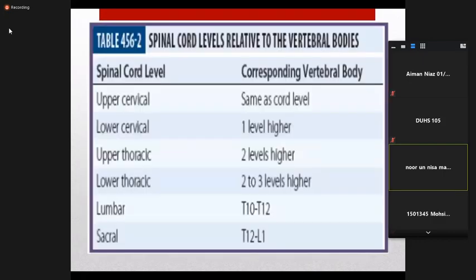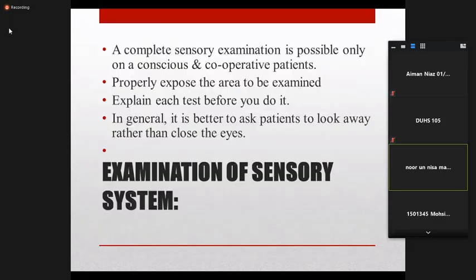This is the dermatome, and there are some basic rules before starting the sensory system examination. First, you have to know the anatomy. Then, when you start the sensory system examination, a complete sensory examination is possible only